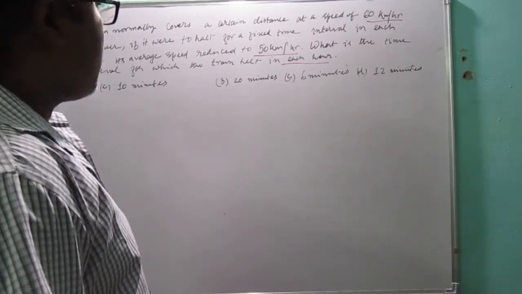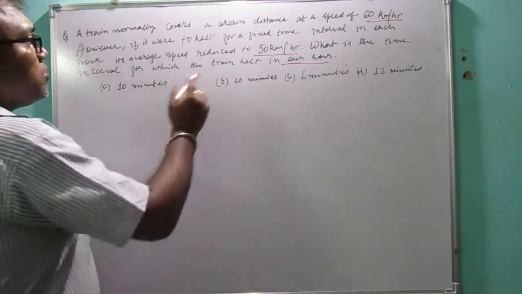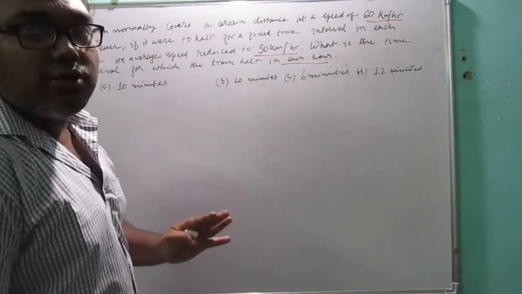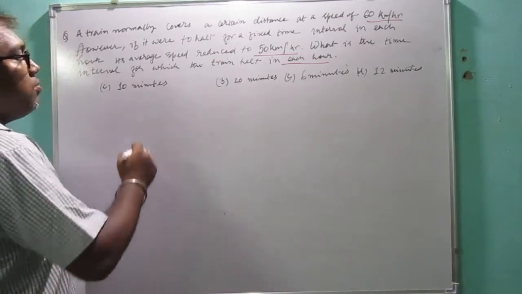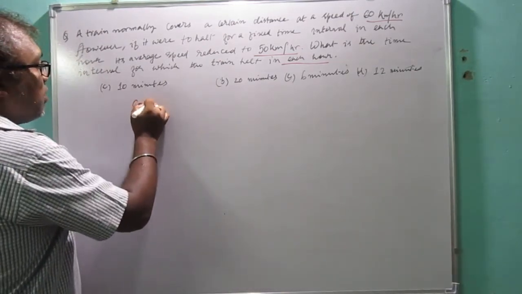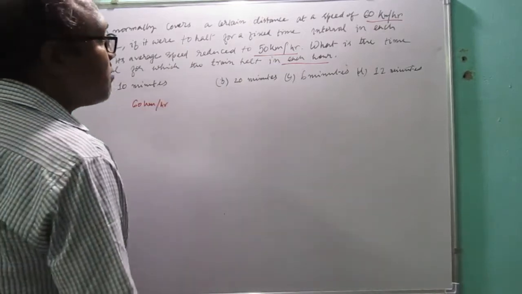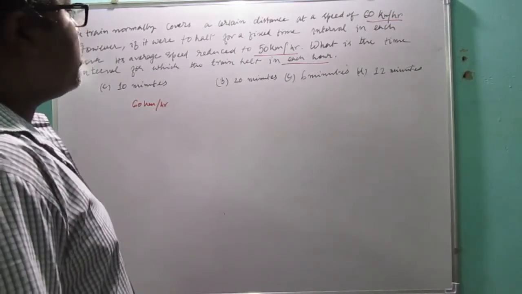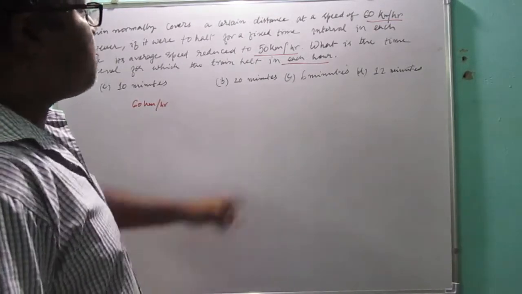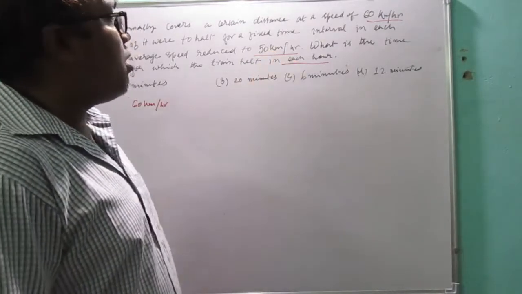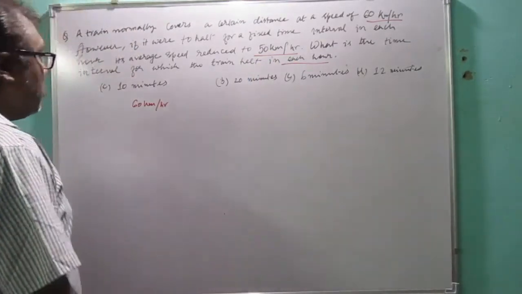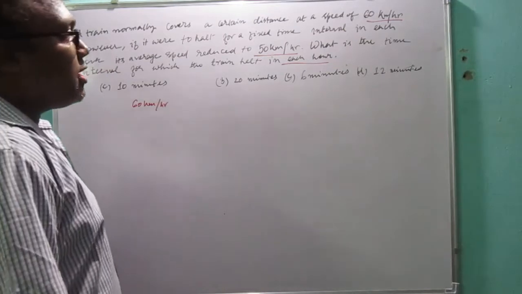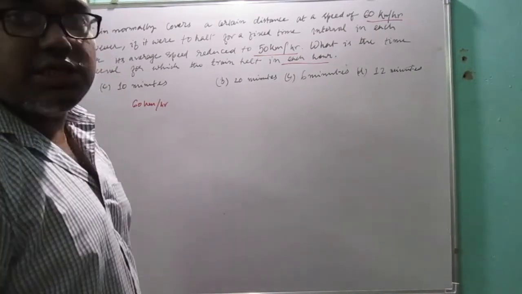Okay. So suppose, what it is telling is that if it travels without any kind of halt, then it will travel at a speed of 60 km per hour. That means in 1 hour it can travel 60 km. But this is not the case. The train travels at a speed of 50 km per hour, because it has to halt. So for our simplification to solve the problem, we have considered that the distance for which the train travels is 60 km. Okay.